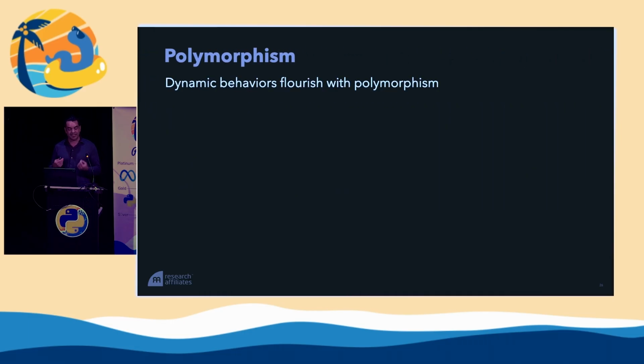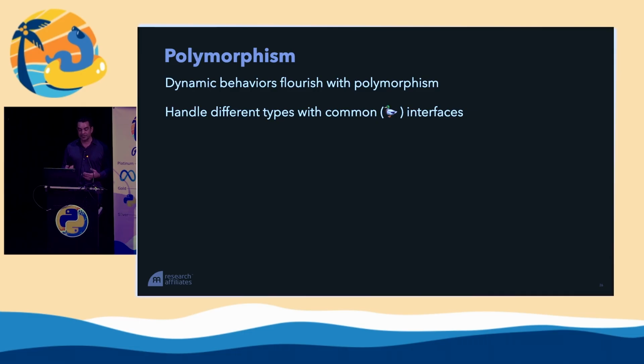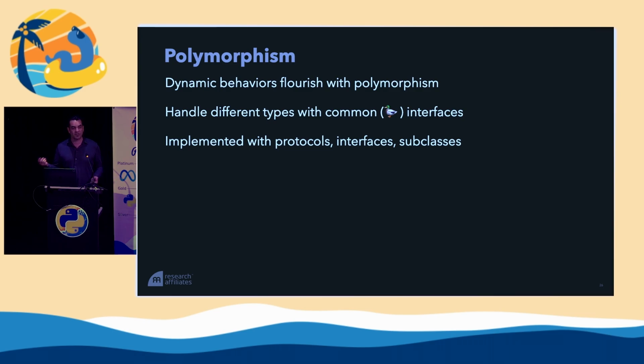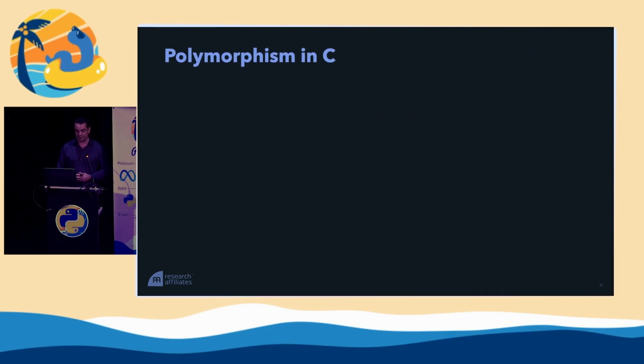So this ends up being a key feature in C, which permits the polymorphism that makes dynamic Python possible. Dynamic behaviors flourish with polymorphism. It might not be too strong to say that is what is required for dynamic languages. We can handle different types with common interfaces, and that gives us a lot of reuse. We can implement polymorphism with protocols, interfaces, or subclasses. We can do all those things in Python and other languages, but we can also do it by creatively casting our structs. So how do we do polymorphism in C?